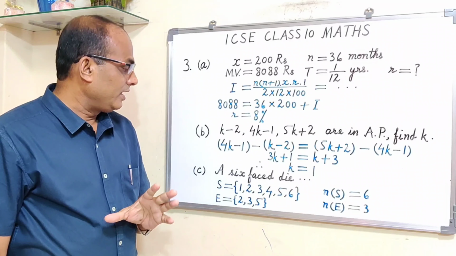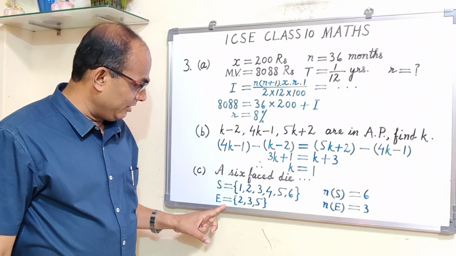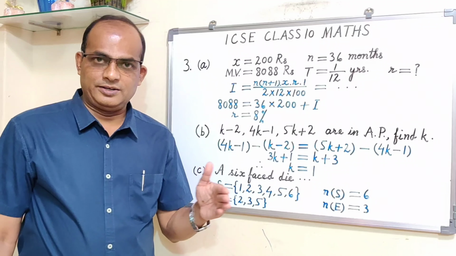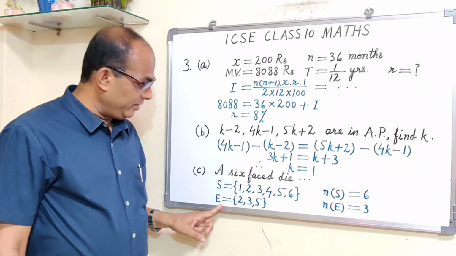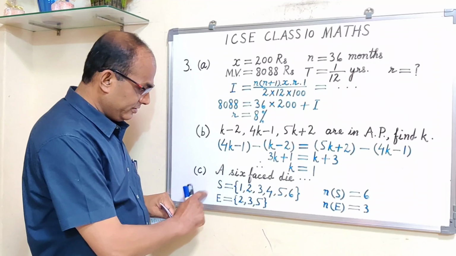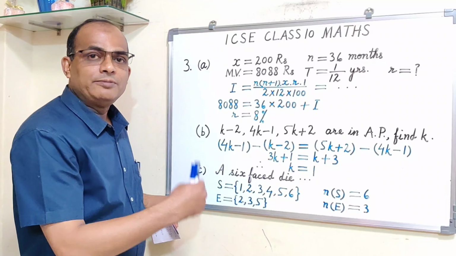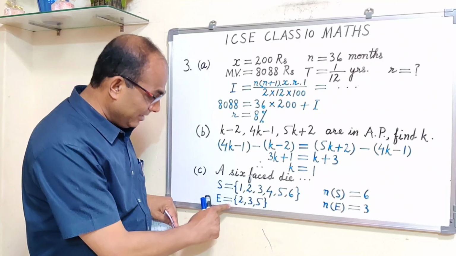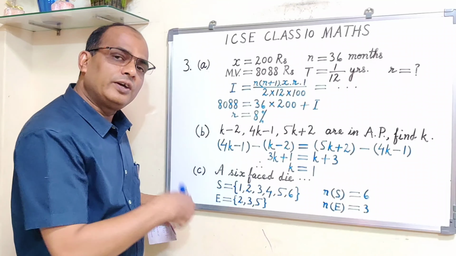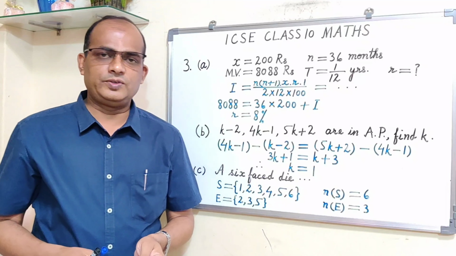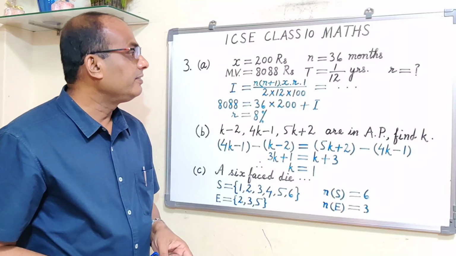Now what I am saying, the children are not writing the events for all the 2-3 sub-questions which are given in the question. So please do write down the event. Every time you can take E is equal to, because now you're writing the first sub-question, and let E is equal to event of getting a prime number, or a prime number turns up. Alright, and then please write this within the curly bracket, and then write down n of A is equal to 3. Similar things you have to do for the second sub-question and third sub-question also. Is it okay? I hope things are very, very clear.